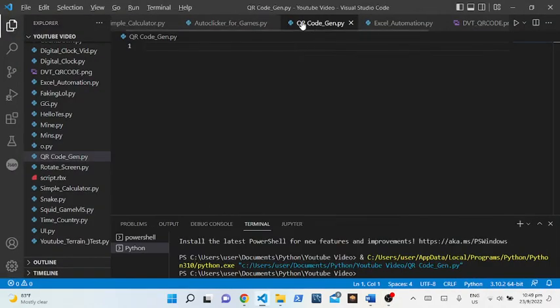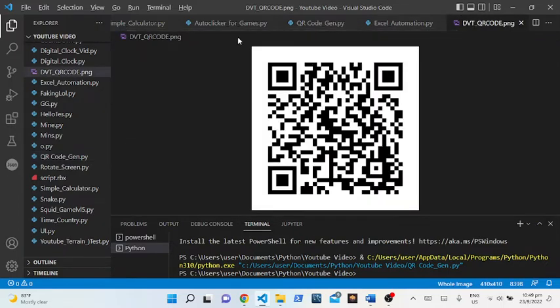In this video, I'm going to be showing you how to generate a QR code using Python. So by the end of this video, we will be able to generate a QR code like this.